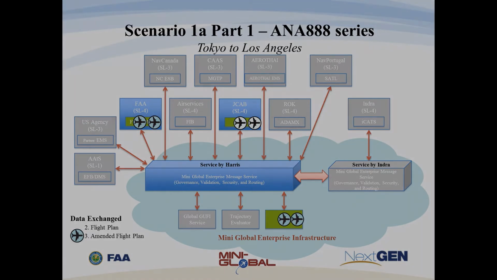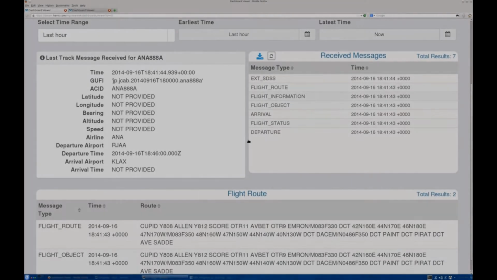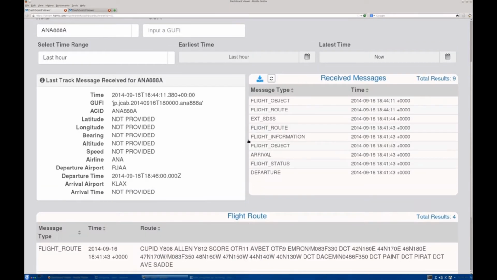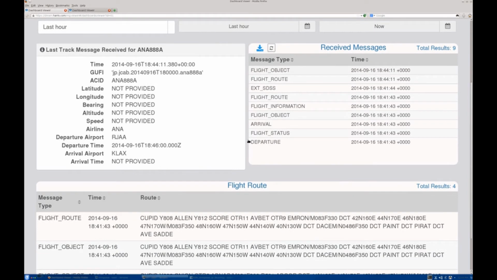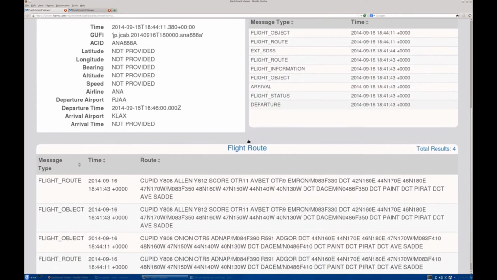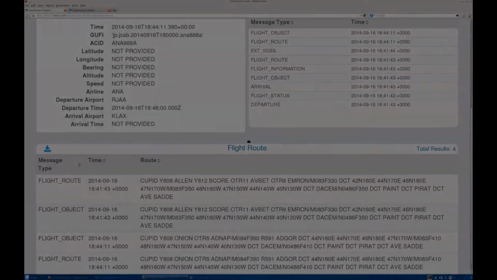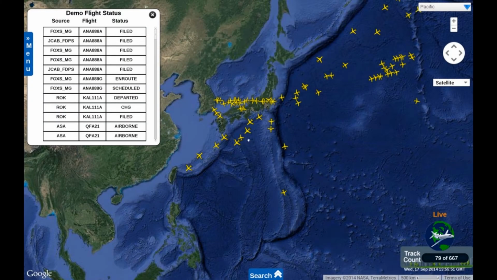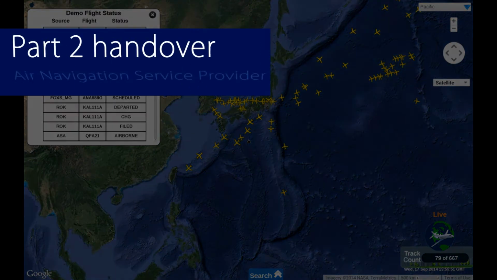JCAB submitted the revised flight plan. From the Tech Center Viewer and Harris Mini Global Viewer, we can see that this update has been submitted. Now we move to the final step of the first part of the scenario. JCAB issues a departure message indicating the flight is released. Now we're going to proceed with the next part of this scenario.